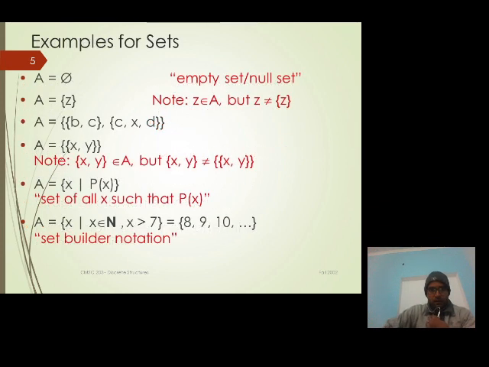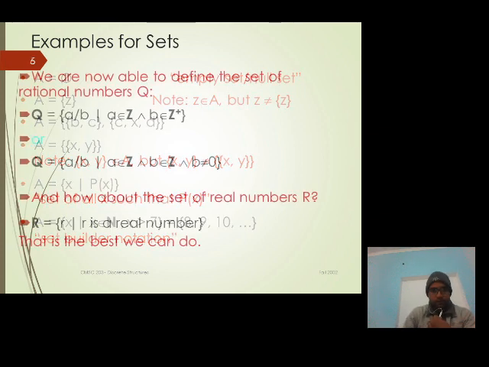Next, some other examples of sets: if a set contains zero elements, no element, then we can say this is an empty set. If a set contains a single element, then we can say it is a singleton set. So these are some notations for sets.